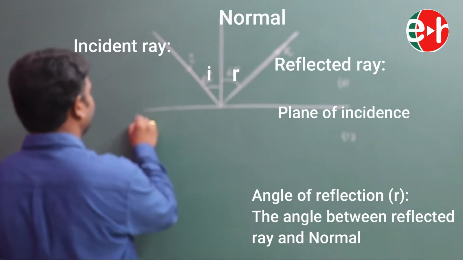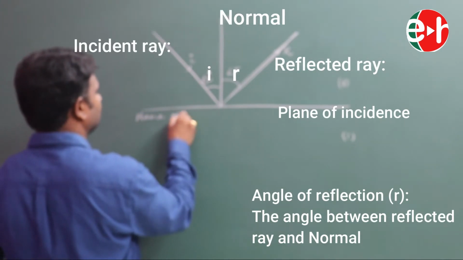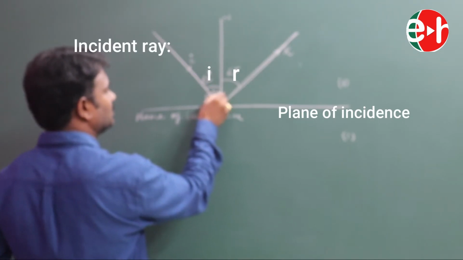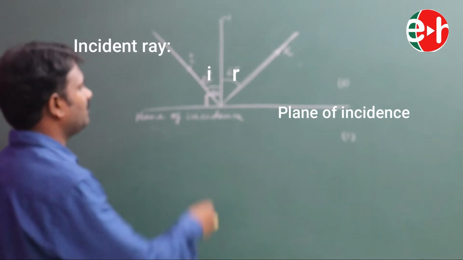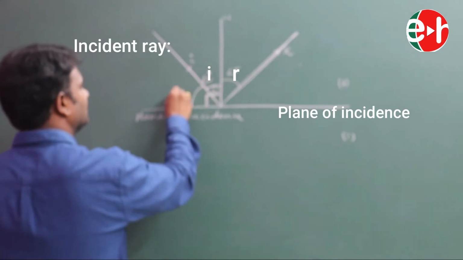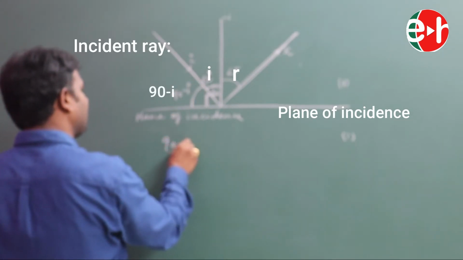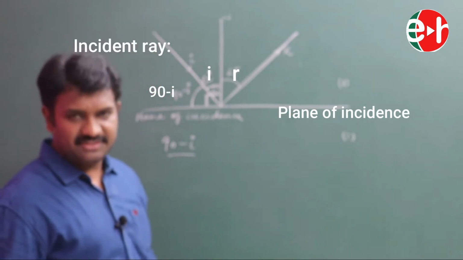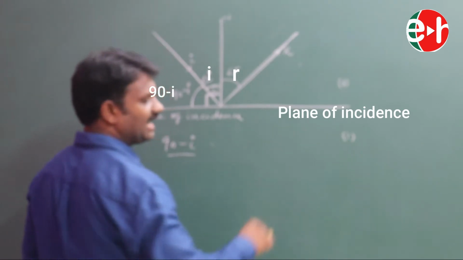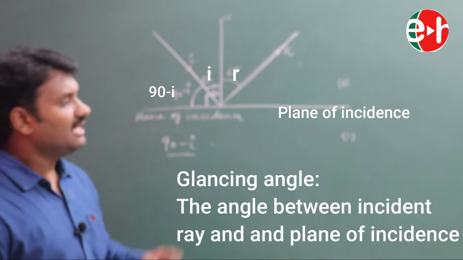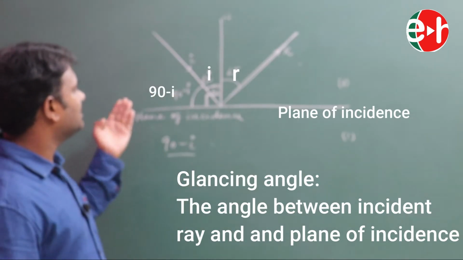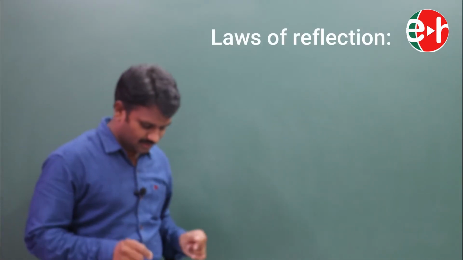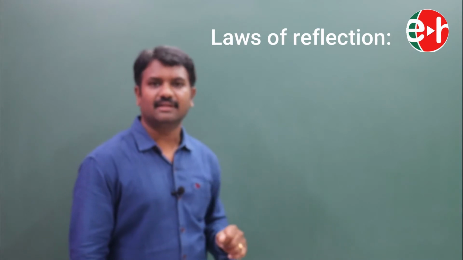Next, this is the plane of incidence, right? This total is 90 degrees. If this is I, what is this? This is 90 minus I. This 90 minus I is the angle made by the incident ray with the plane of incidence, known as the glancing angle. What is this? Glancing angle. The angle between the incident ray and the plane of incidence is known as the glancing angle. Is it clear? In this lecture, we are going to discuss the laws of reflection.